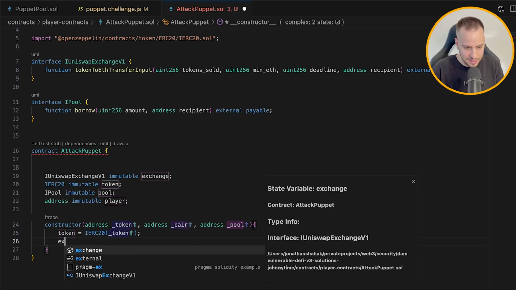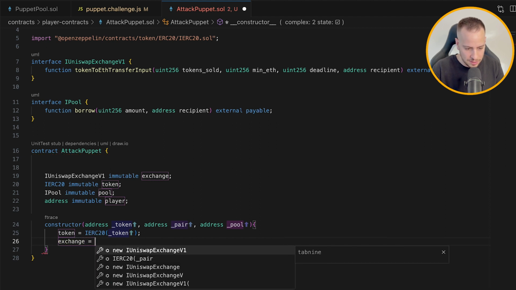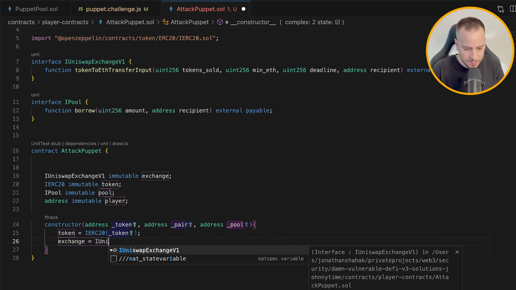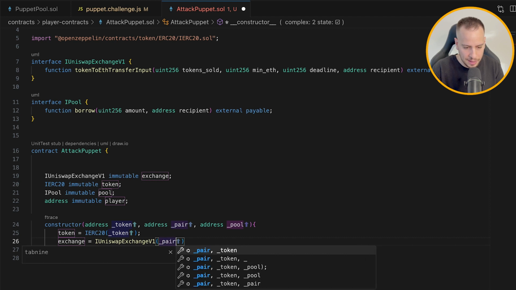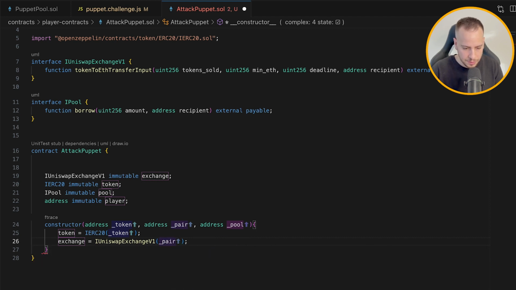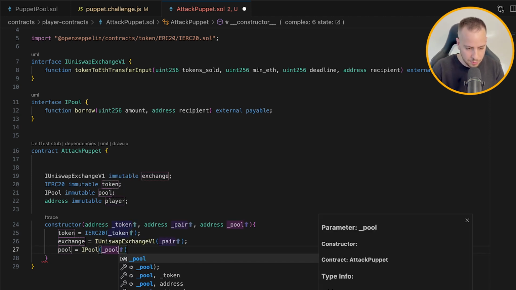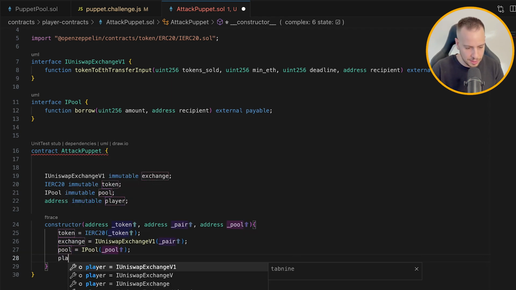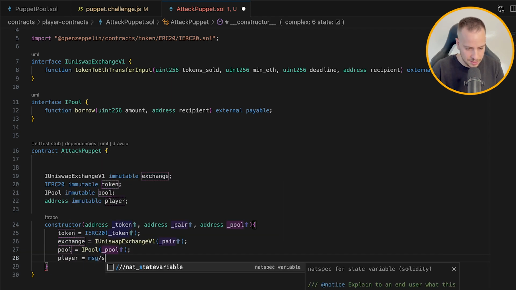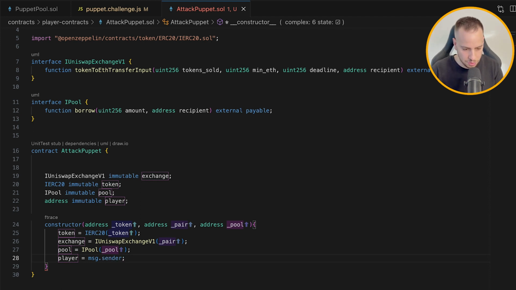Then we have the exchange equals the Uniswap exchange of the pair address, and the pool equals iPool, and this will be the pool address. Beautiful. And the player is obviously the message.sender, the one who deploys this particular smart contract.